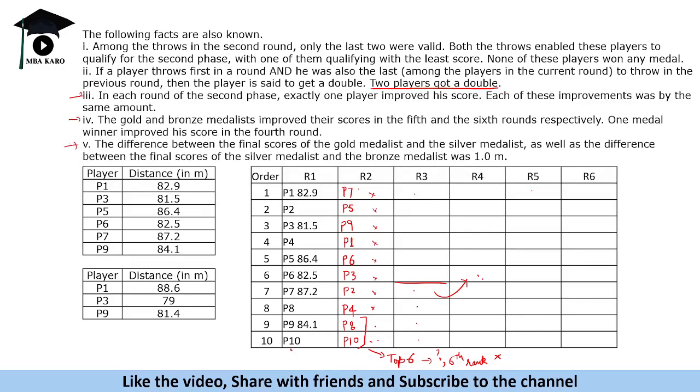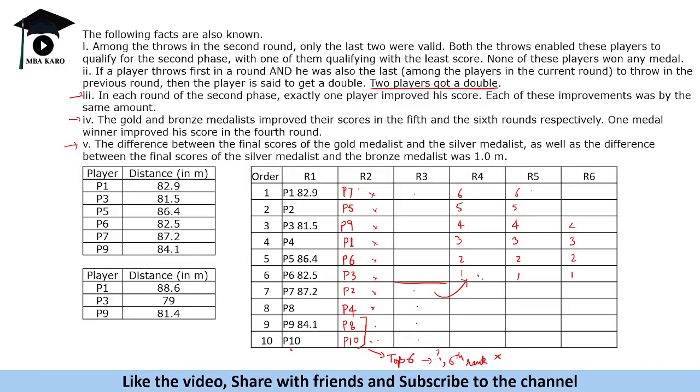Now what we need to do is find out who reached the top six. We just know that these two are among the top six. We need to check for the other four also. So we need to focus on round three first. One of the things that we need to check here is that two players got a double. Now the rules are, in this case the top players are playing like 1 2 3 4 5 6, but from here it will be opposite, like rank 1 2 3 4 5 6 will happen this way. 1 2 3 4 5 6 will happen this way.